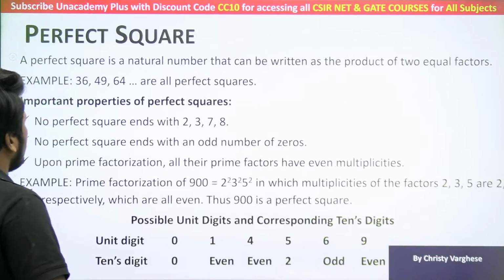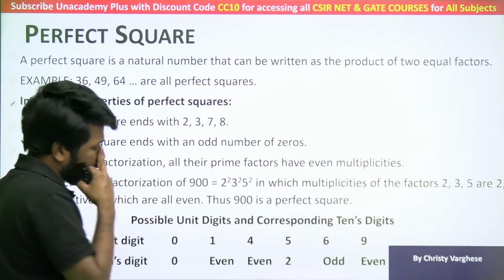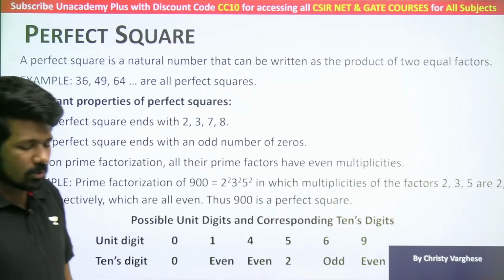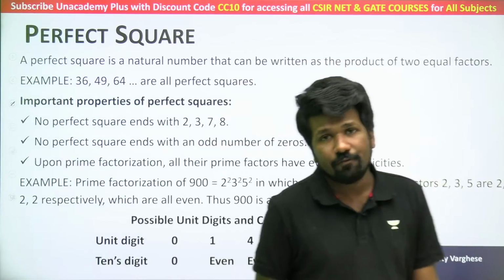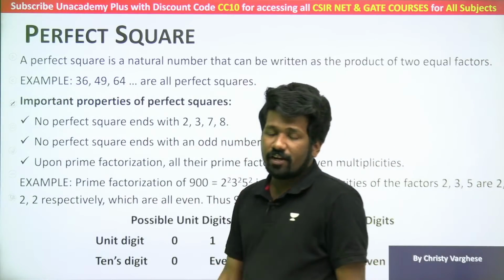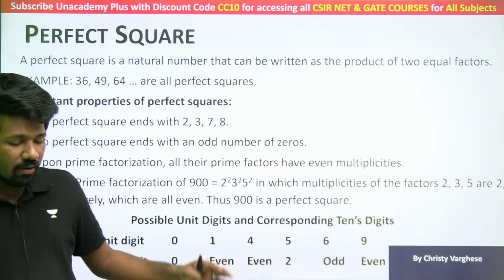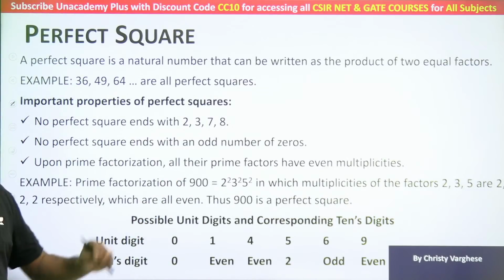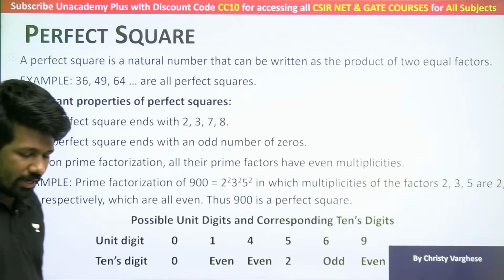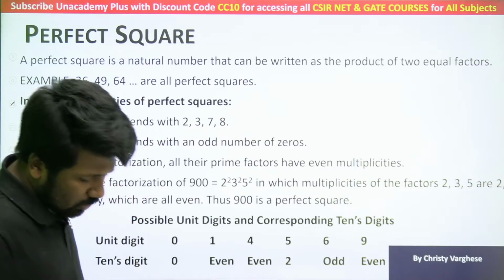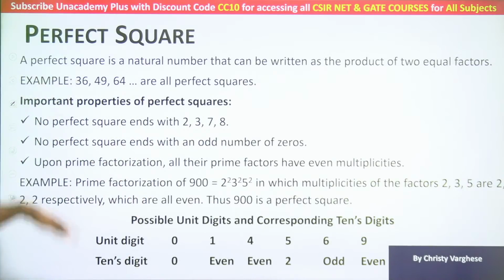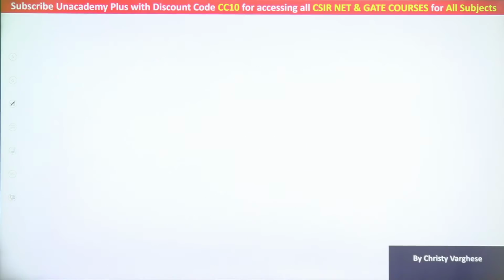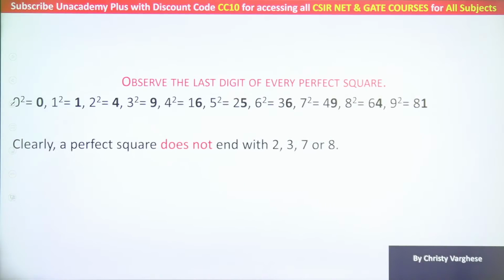Some of you asked me about perfect square identification. Yes, this is also a topic that was asked in 3 different NET exams. I have taken many lectures on this. So I am just summarizing it now, just before your exam, so that you can recollect it. So just go through this, all of you. New students also go through the slides, you will understand.